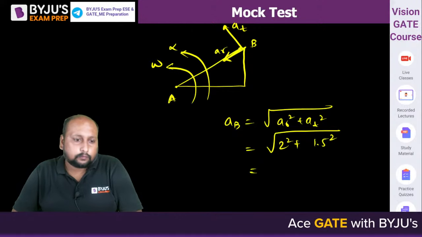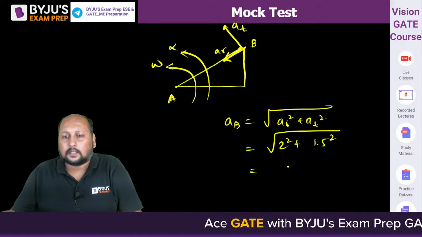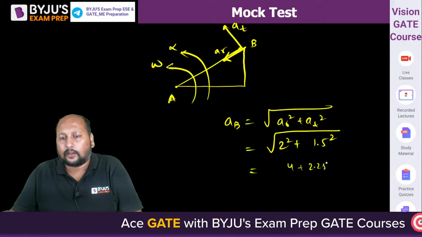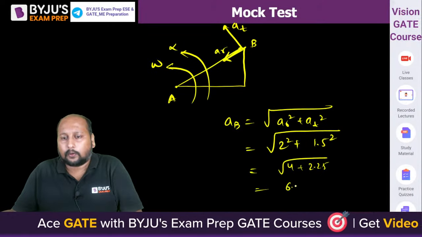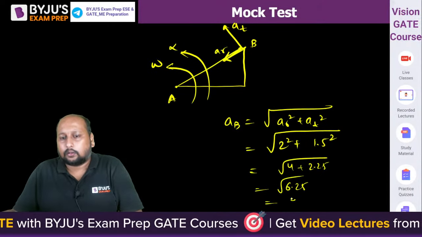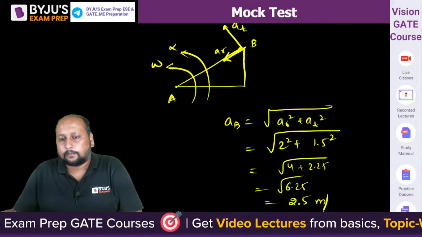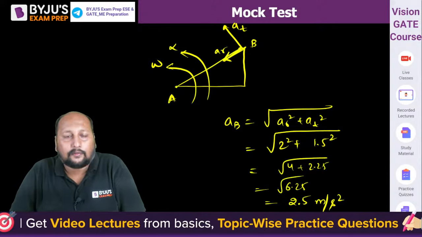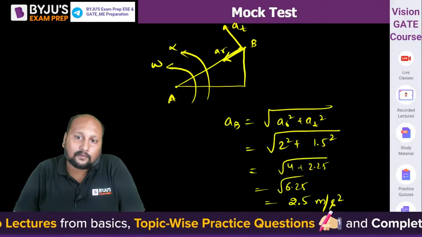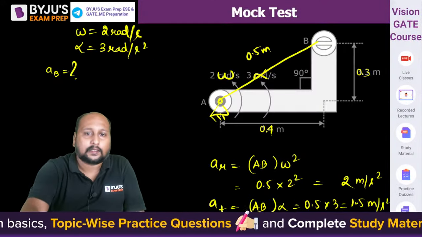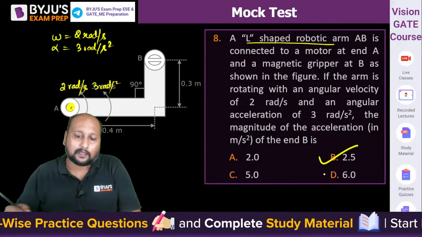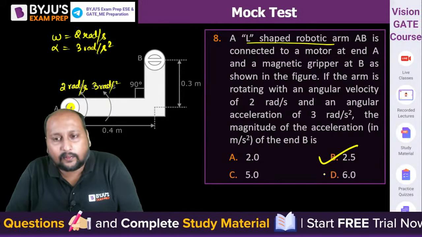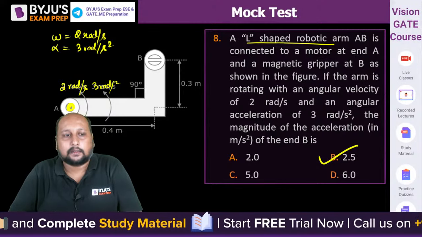Nearest value. So can we say this is 4 plus 2.25, root of this 6.25, that is 2.5 meter per second square. Exact square root we are getting. 625 is the square root of 25. We can say 2.5 meter per second square is the answer. So option B is the correct answer. All right.